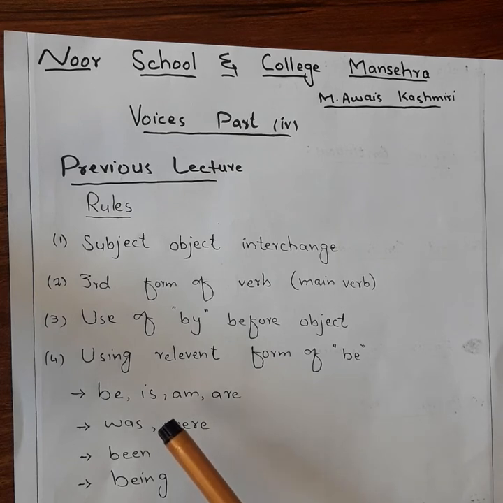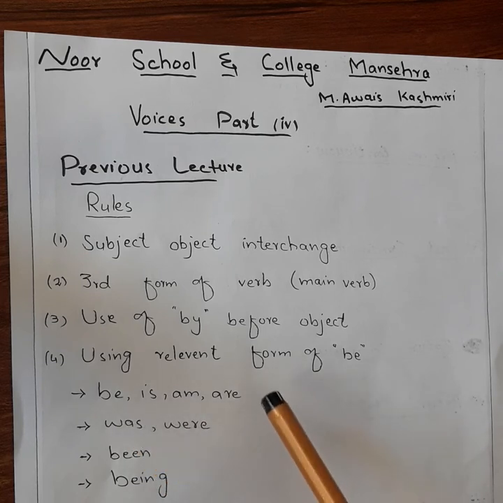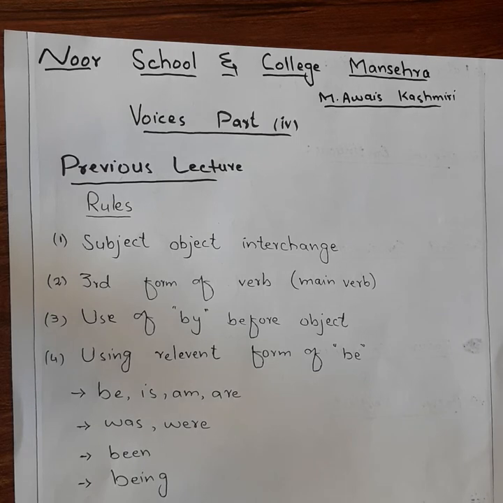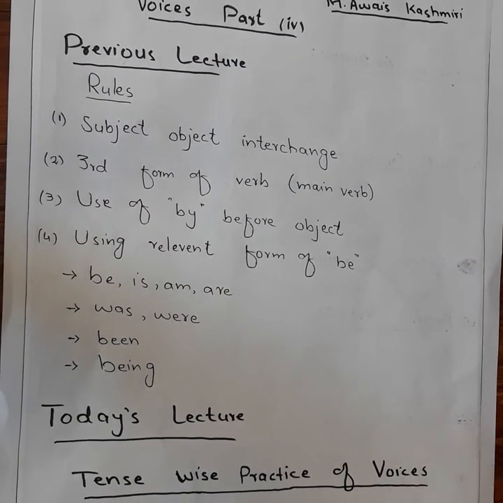And rule number 4 was using the relevant form of be. We have forms of be: be, is, am, are are the first form; was, were the second form; been the third form; being the fourth form, or ing form, of be. So dear students, in today's lecture we are going to discuss tense-wise practice of voices.